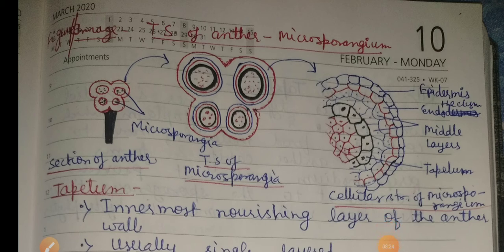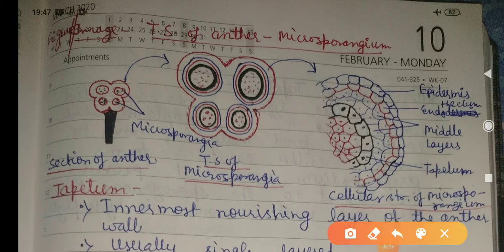This is the figure of the microsporangium, anther, and the TS of anther, which shows the cellular structure of the microsporangium. This is the section of the anther, the enlarged view. The outermost layer is the epidermis.